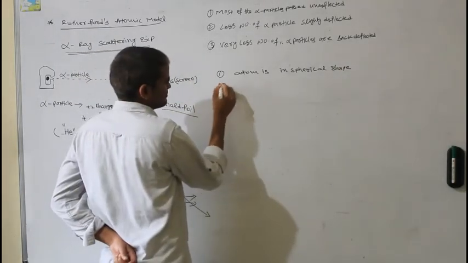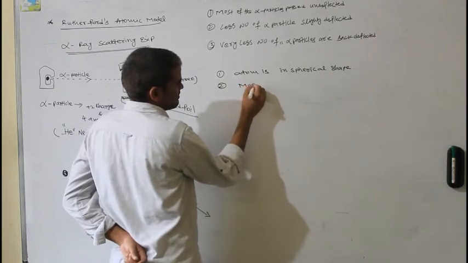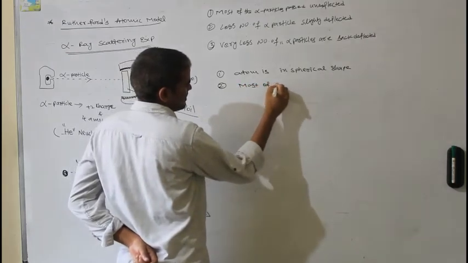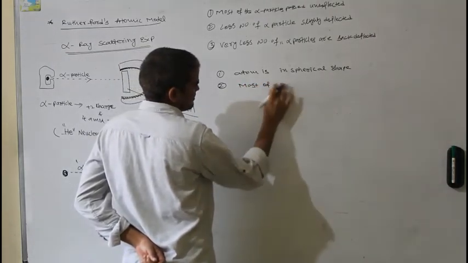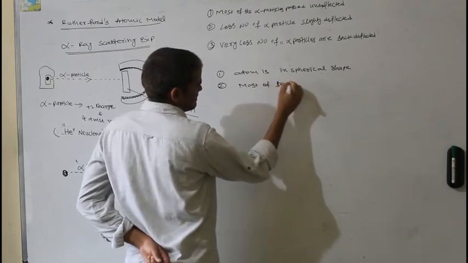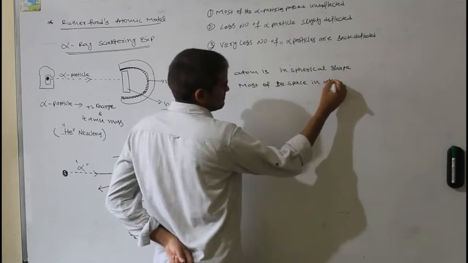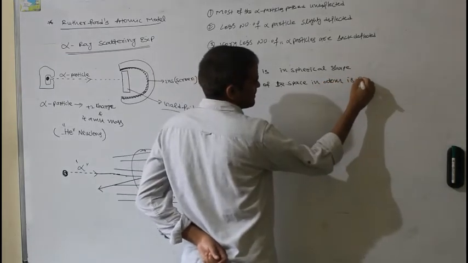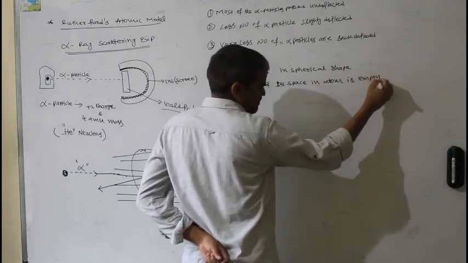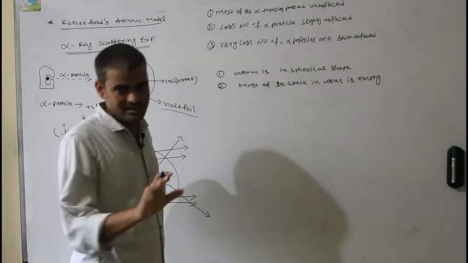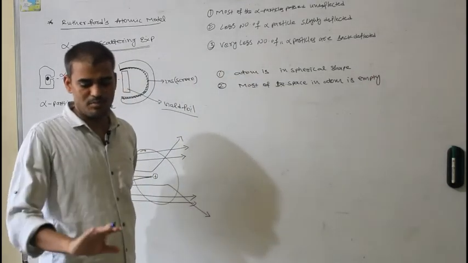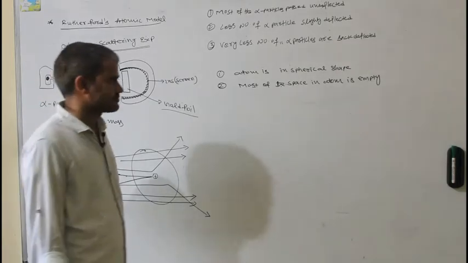Number two, most of the space in the atom is empty. Hollow space is present, and no particles are located in it.